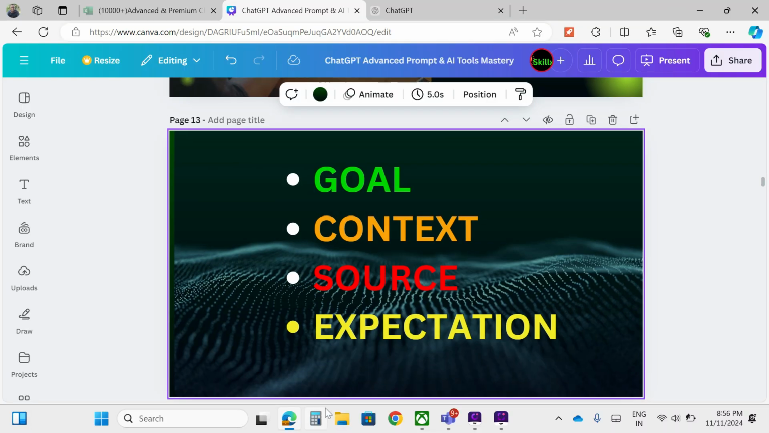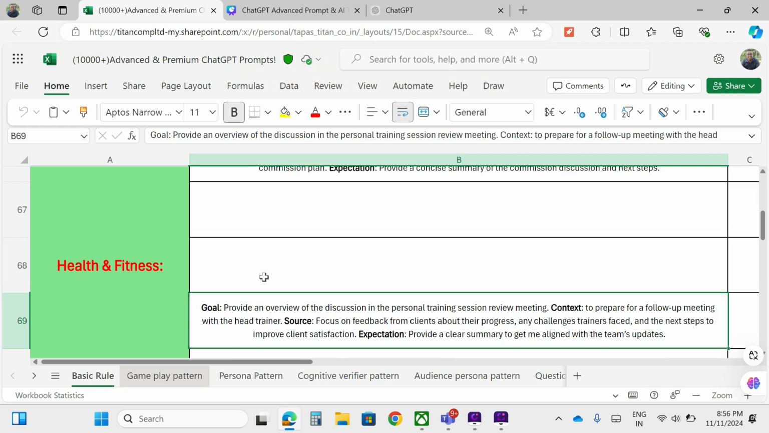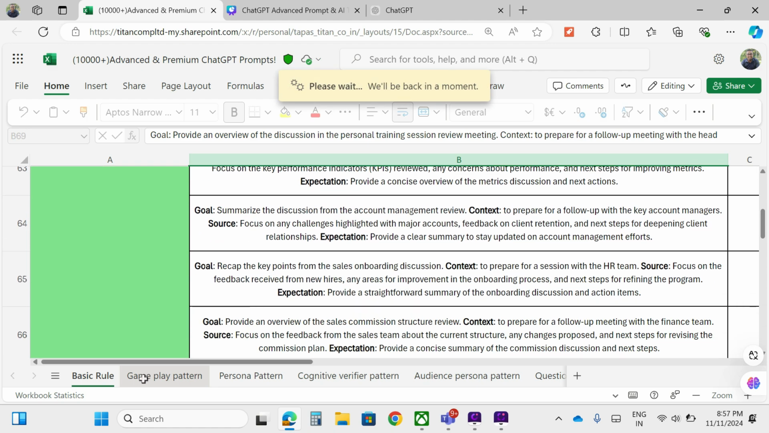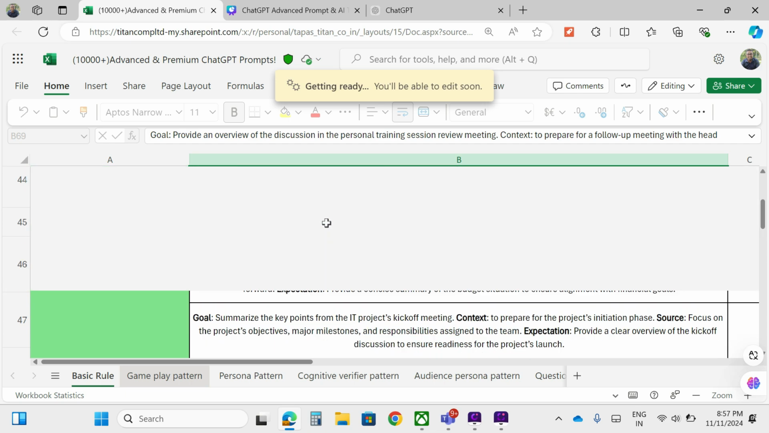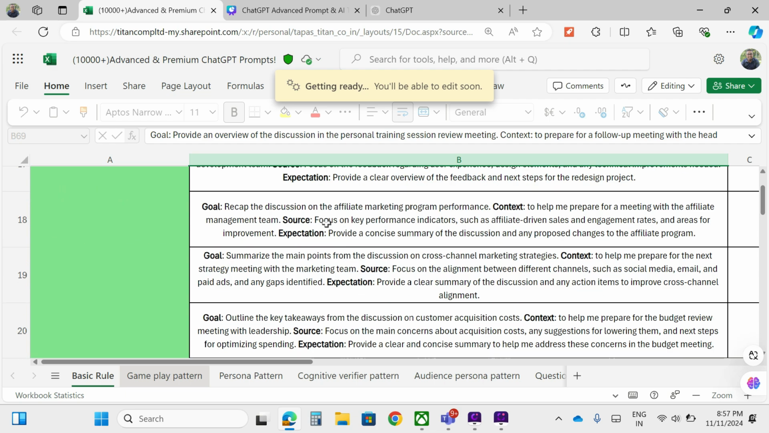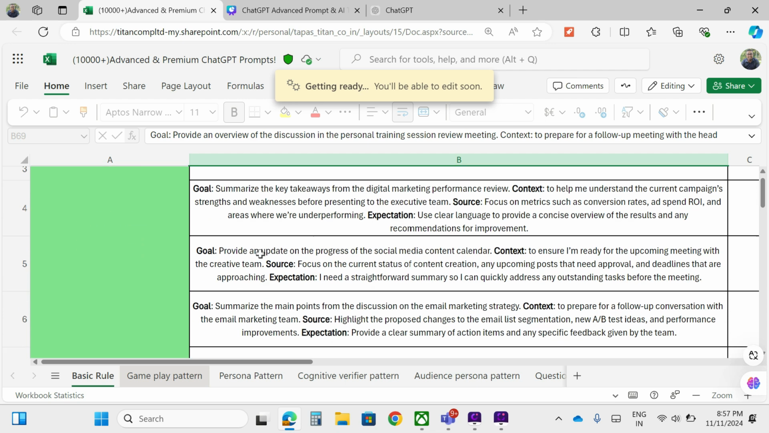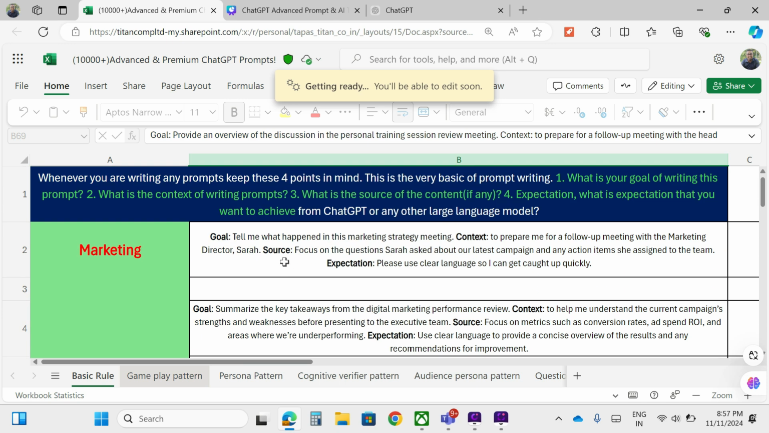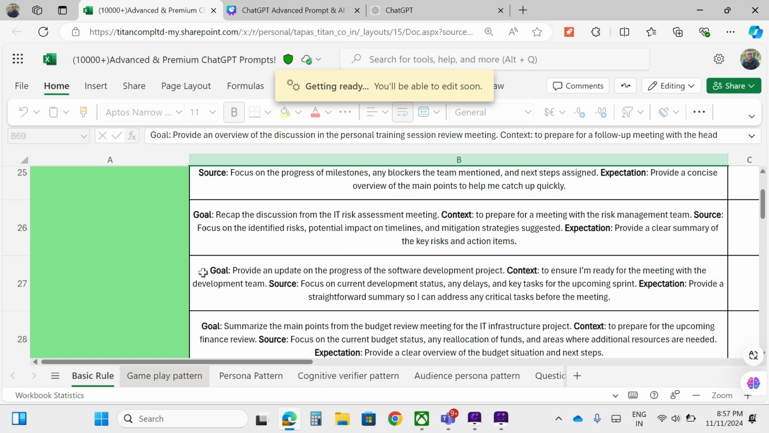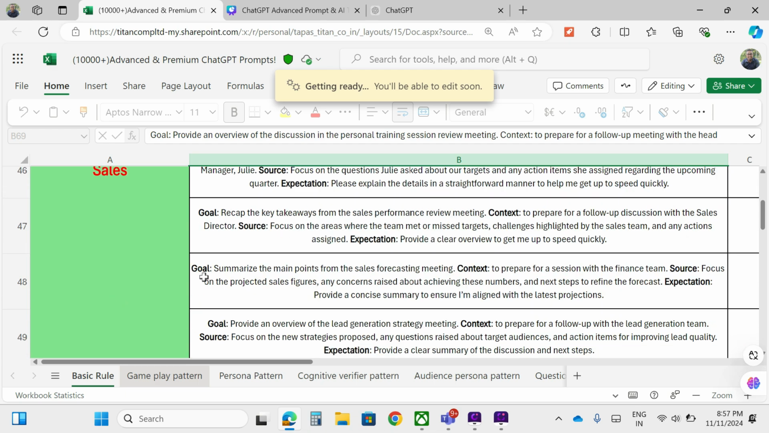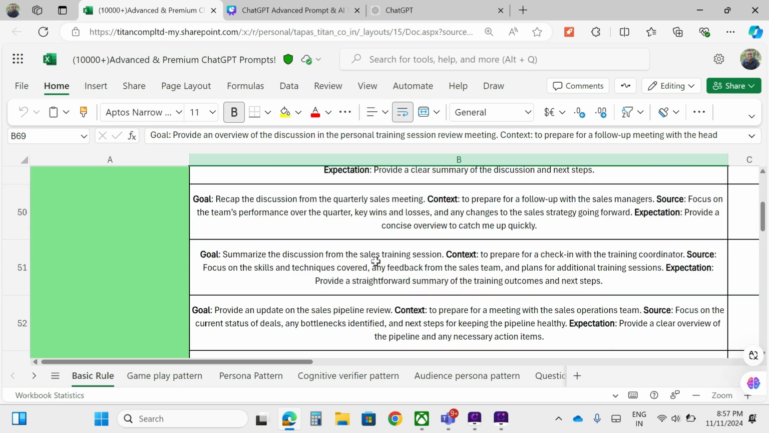So here is the Excel I just want to share with you. Here are lots of examples I have given, from beginner to advanced level. Here also I have given the basic rule I just shared with you. So these are the examples, you can check them out. Here I have covered all the industries. See here you will get the marketing industry. The goal is like this, then the context, then the source, then the expectation, in that way. Marketing, IT project management, sales, retail, all the industries I have covered. So you can check out these examples by following that format.